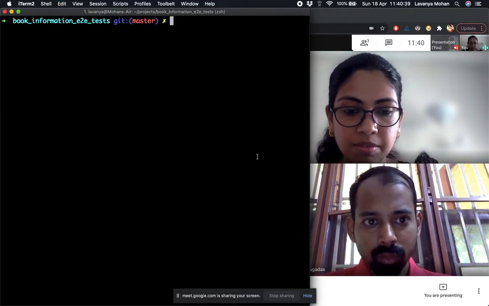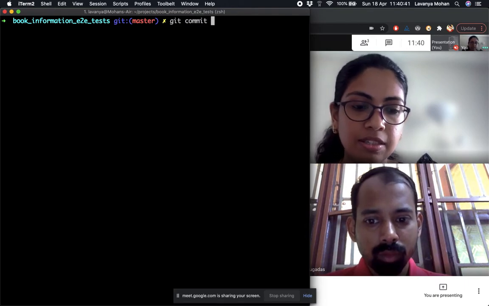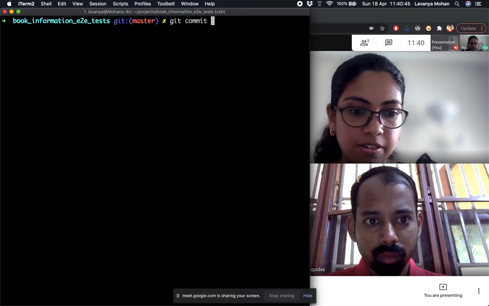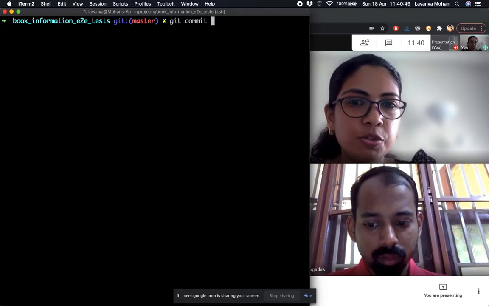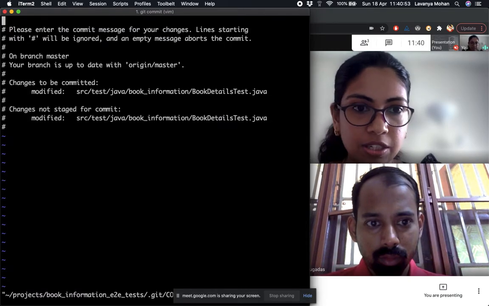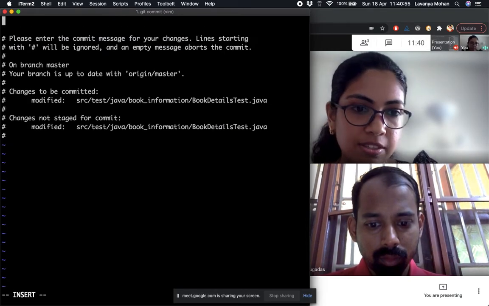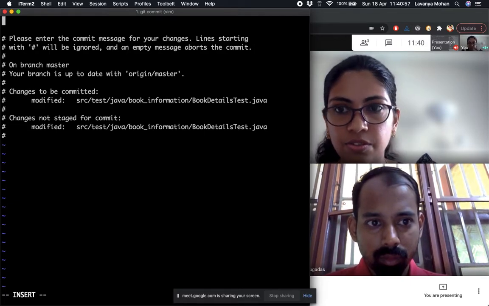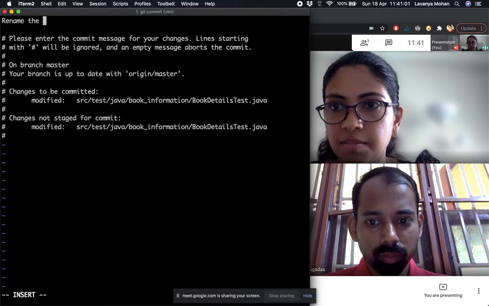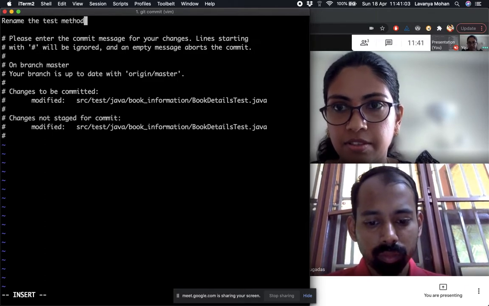So to commit something, our command is git commit. We usually have to add a message, so we could just type something out like this. But I usually prefer just saying git commit, and then it opens up the default editor, and I write a commit message here. Okay, so this will rename the test method, for example.